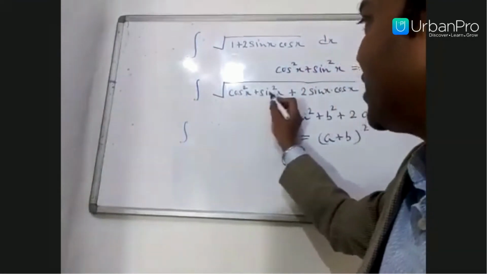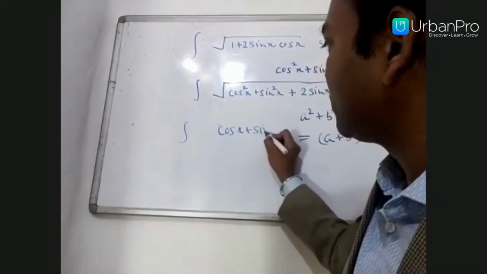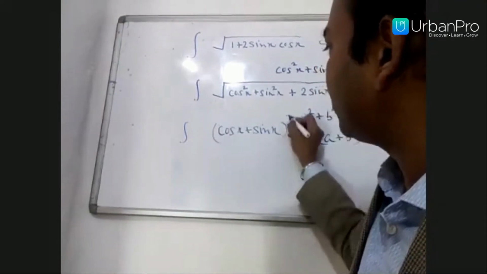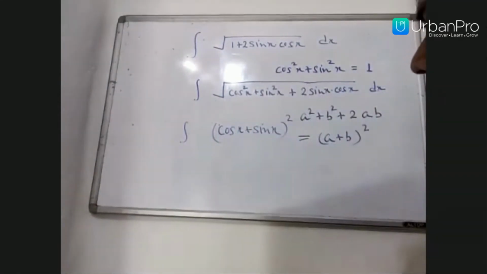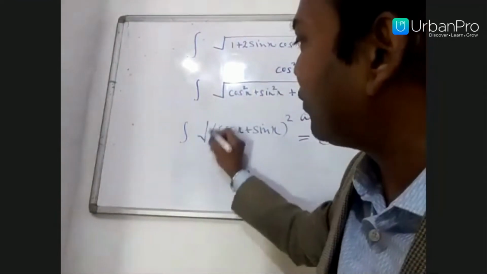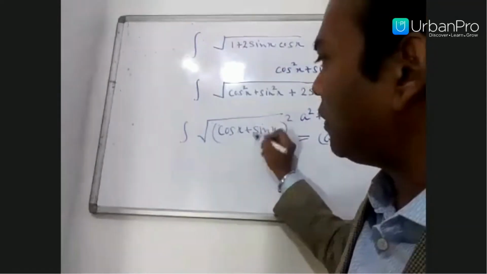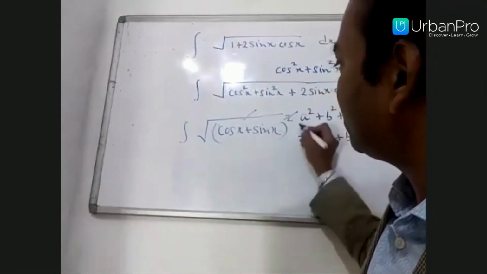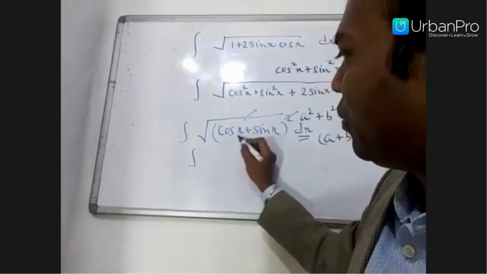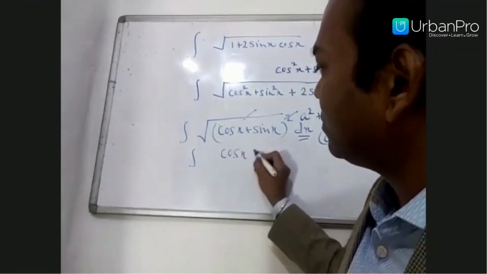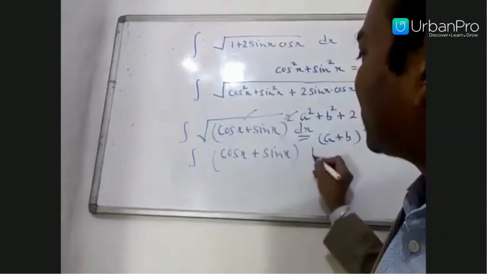Cos square x plus sin square x plus 2 sin x cos x is cos x plus sin x the whole square, and here is the square root. You know, square and square root always cancel out. Now the problem becomes very easy, just the integration of cos x plus sin x. So your given problem is reduced to cos x plus sin x.